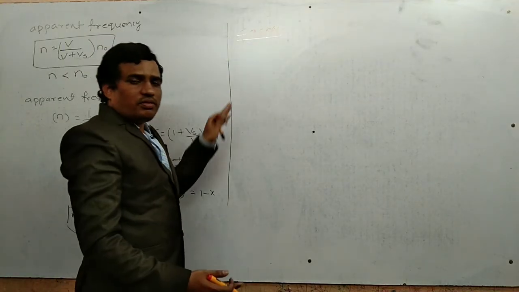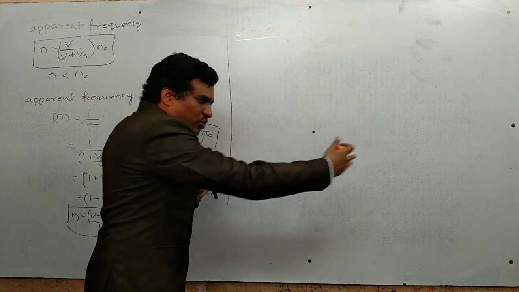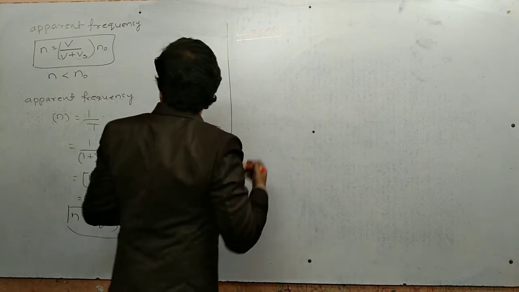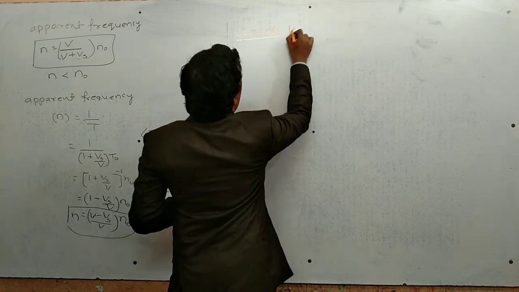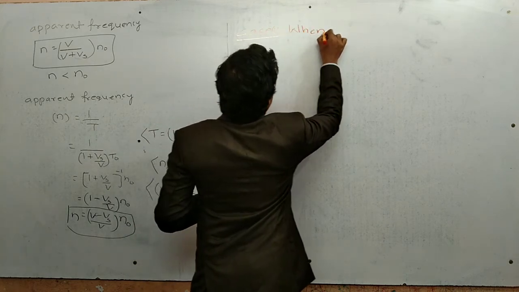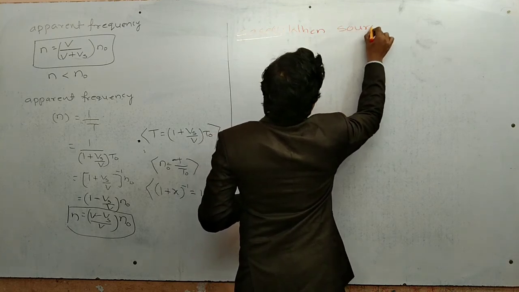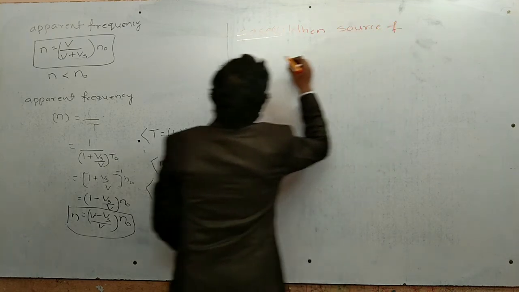Case 2: when the source of sound is moving towards the stationary observer. Now what happens to the apparent frequency?